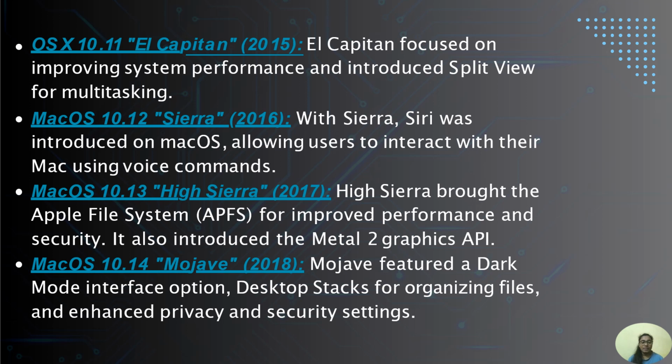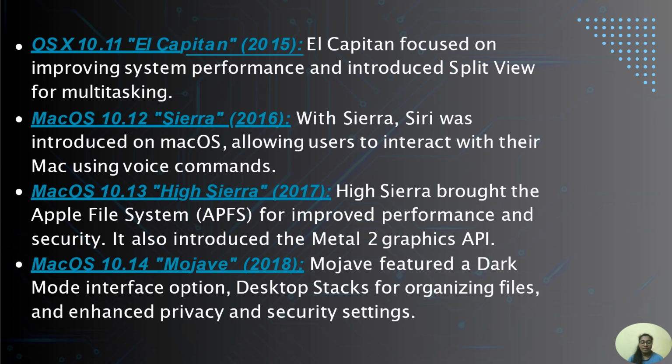macOS with a version of 10.12 named as Sierra in 2016. Siri was introduced on macOS, allowing users to interact with their Mac using voice commands. macOS with the version of 10.13 known as High Sierra in 2017. High Sierra brought the Apple File System for improved performance and security. It also introduced the Metal 2 Graphics API.